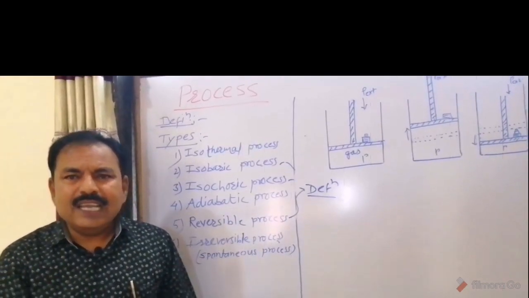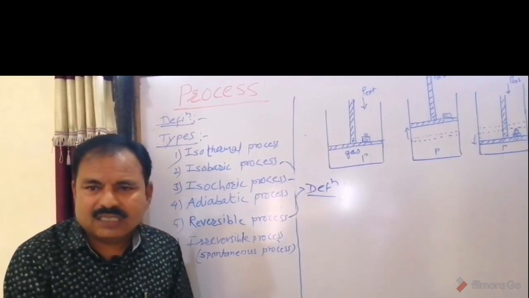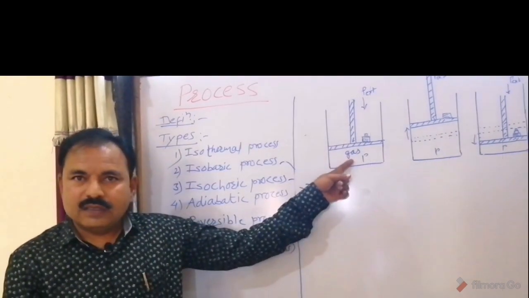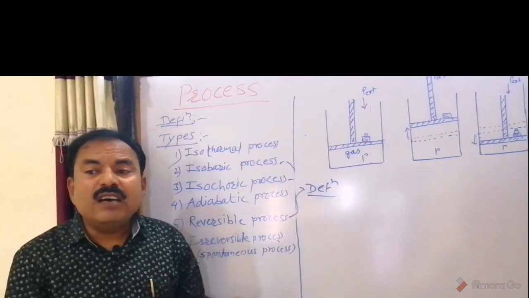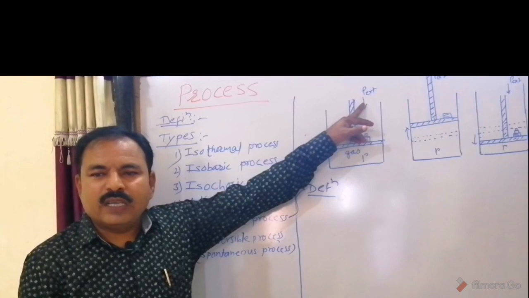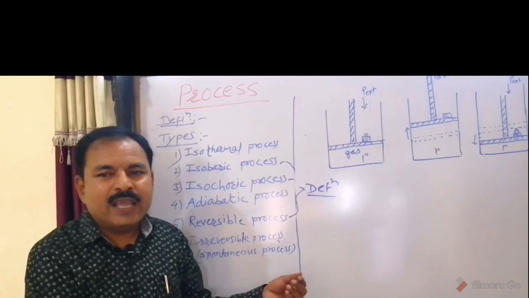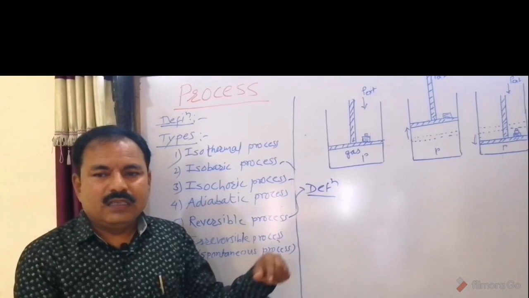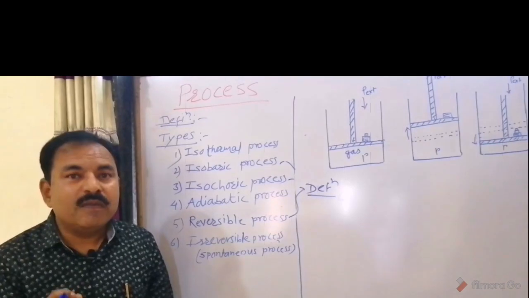A process is conducted in such a way so that at every stage the driving force due to pressure is infinitesimally greater than the opposing force due to external pressure, and which can be reversed by a slight change, slight means extremely small change, of the opposing force, is called reversible process.